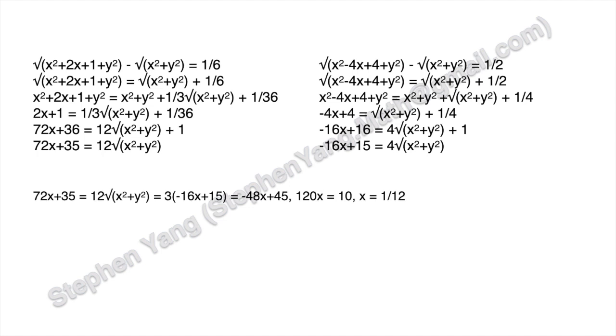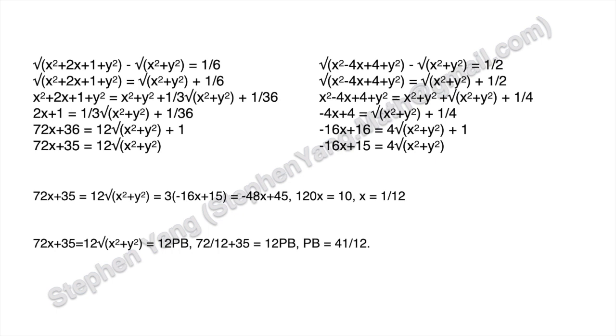So now we'll have 72x plus 35 equals 12 square root of x squared plus y squared, which equals 3 times (negative 16x plus 15), and that equals negative 48x plus 45. So we'll have 120x equals 10, and we'll end up with x equals 1 over 12.